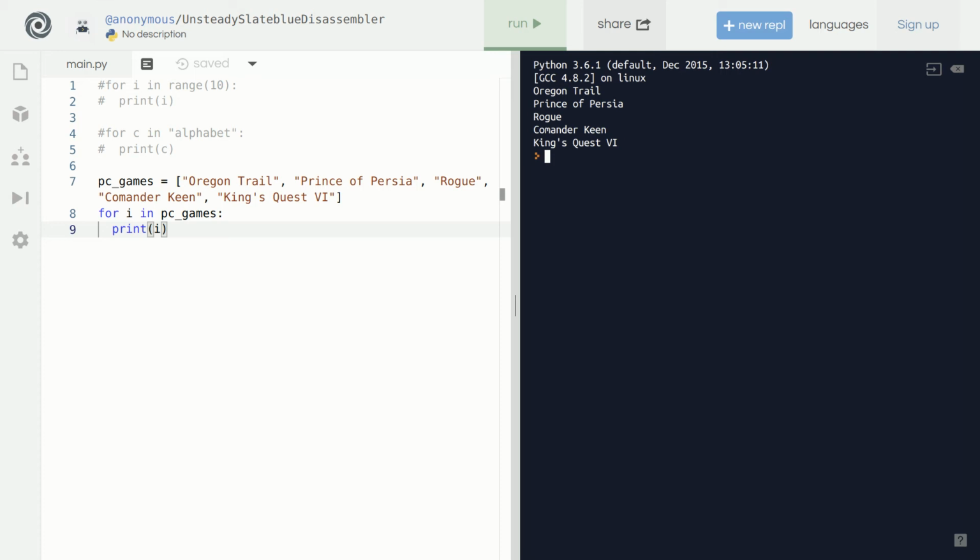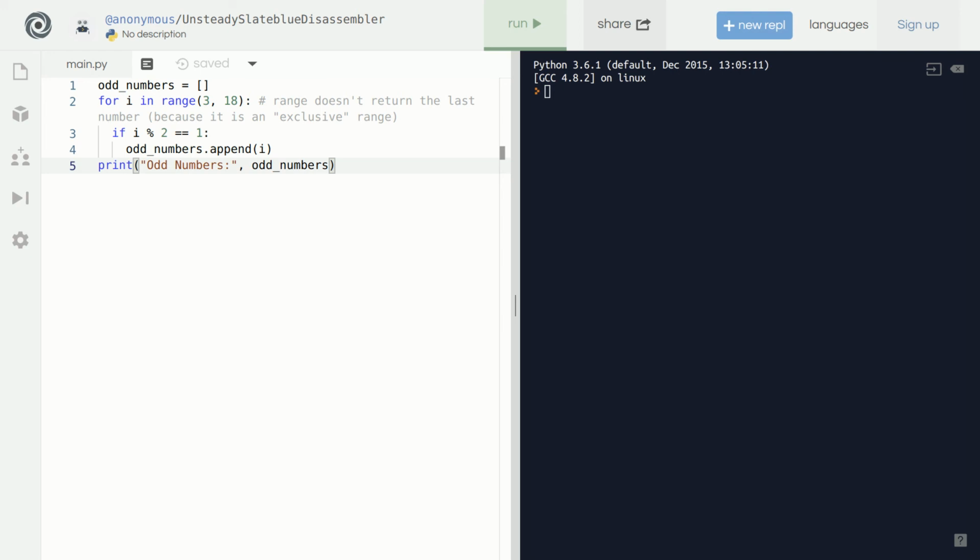Printing isn't the only thing for loops are good for. For loops can be used to make new lists, as well as modify pre-existing lists. Let's say I want to make a list of all the odd numbers between 3 and 17, including 3 and 17. Here's how I might do it.